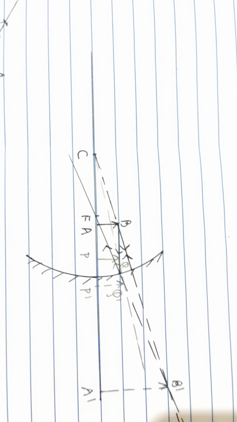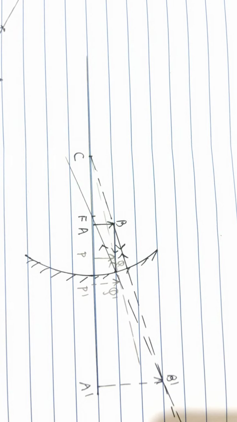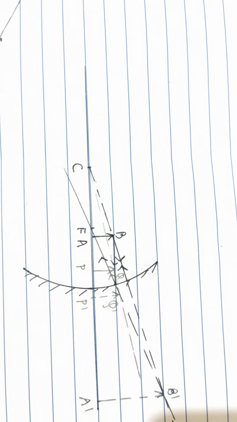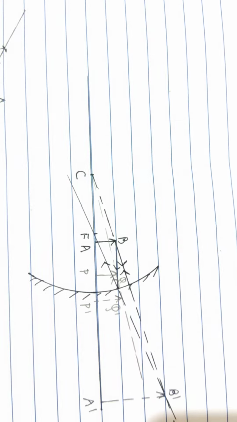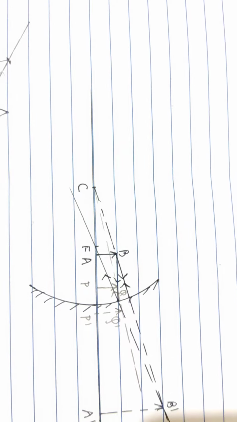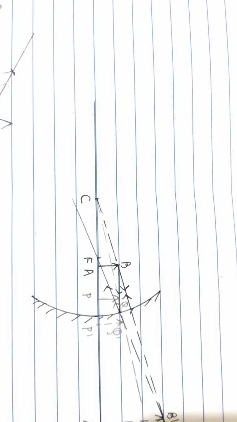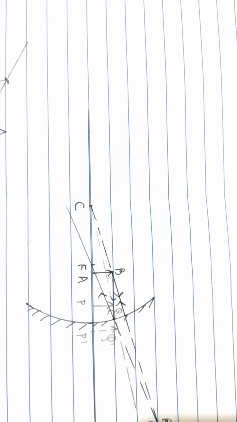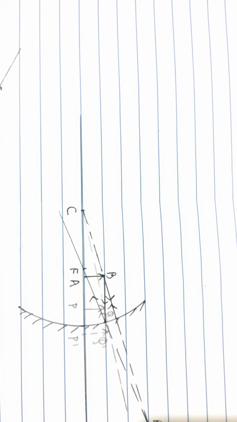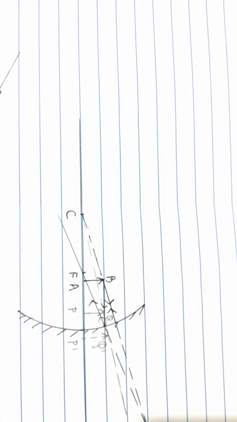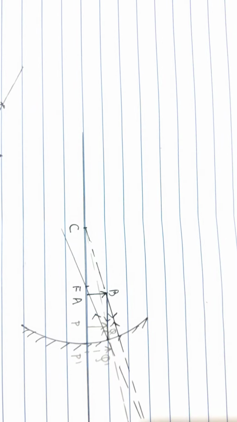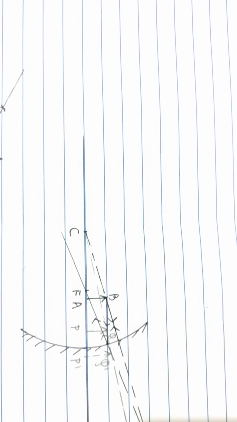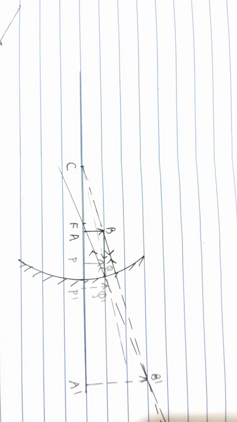See here, I have drawn a concave mirror and there are two objects which I have kept here in front of it. One is AB, one is PQ. Objects are of same size. In a second case, AB is far away from the concave mirror but lying within focal length, between focus and pole. And PQ is lying comparatively closer to the concave mirror. So when we use the rules, when we take two rays incident from B and form the image, we see that the image A dash B dash is formed.